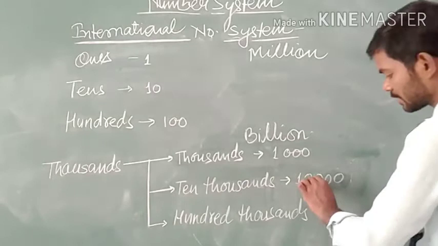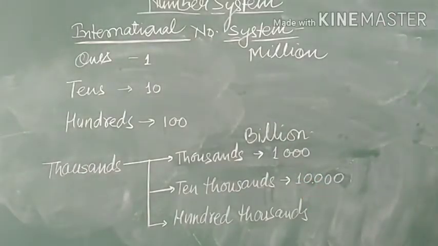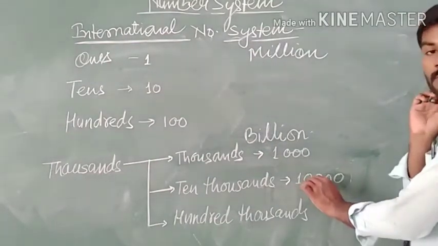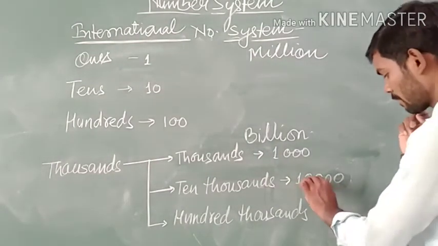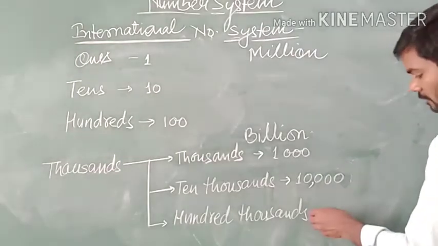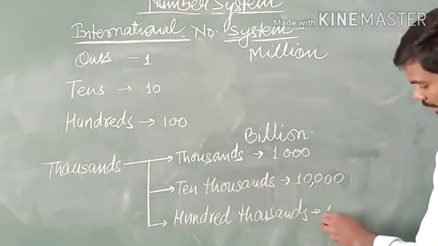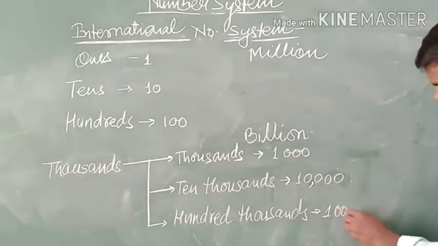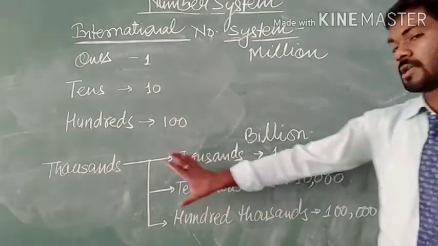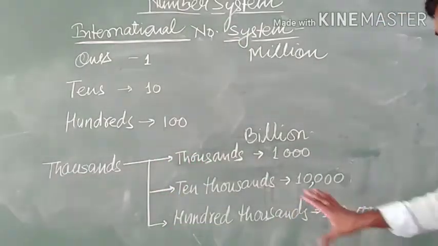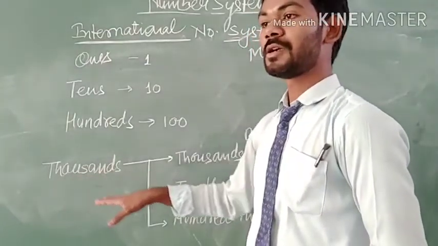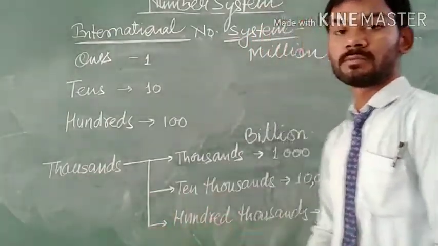And we place the comma after 3 digits from the right. Similarly, 100,000 is written like this. So these are the numbers which are categorized under thousand in the international number system.